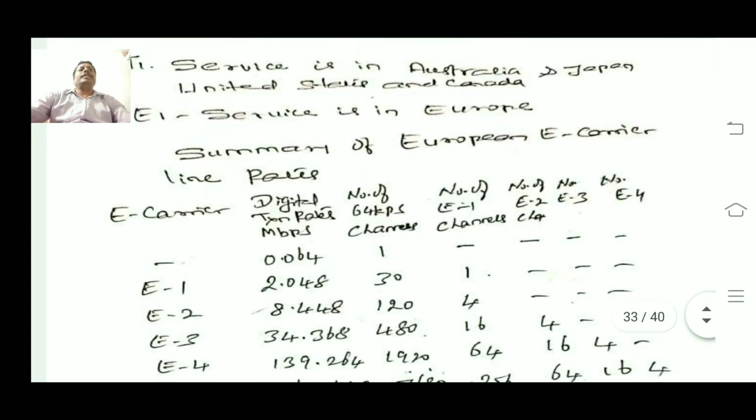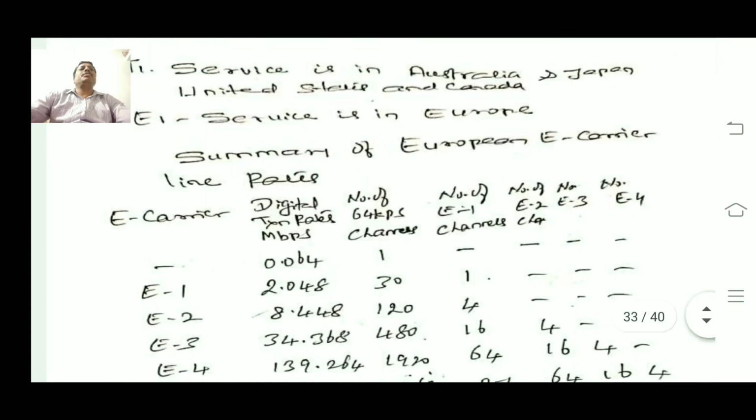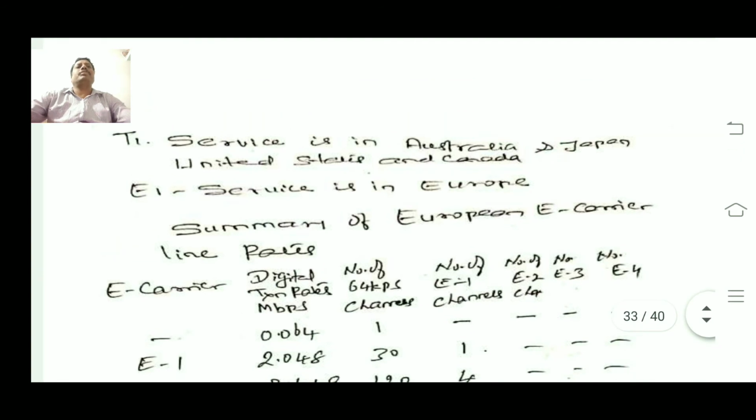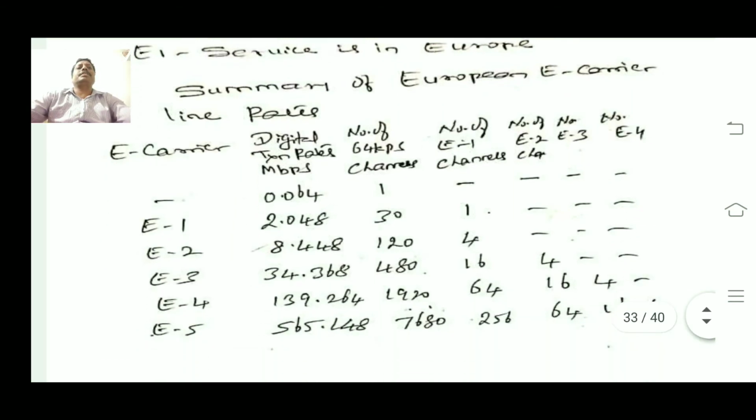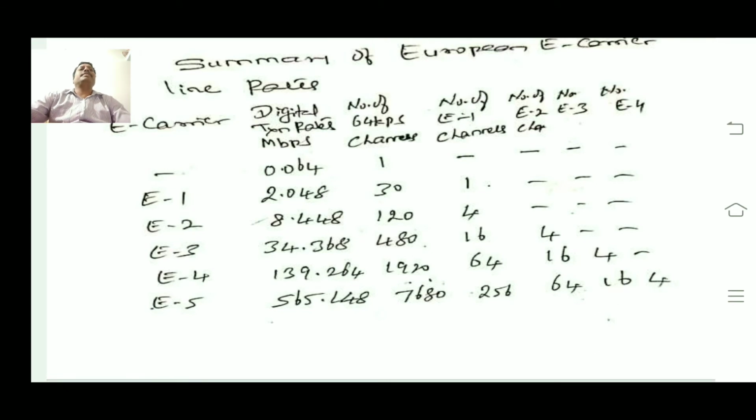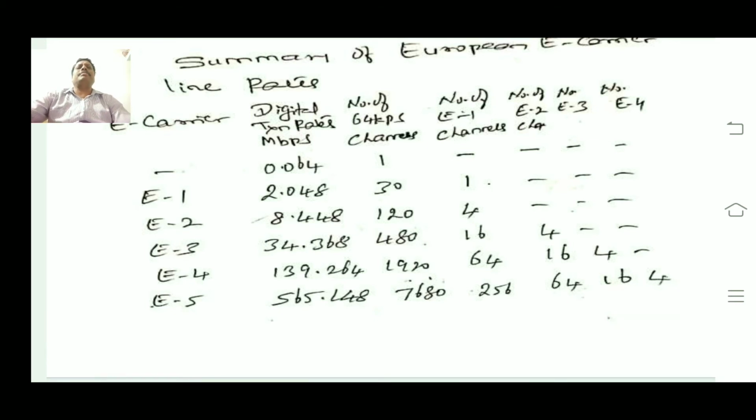This is E-carrier systems. European E-carrier lines are represented as E1 carrier systems. In European countries they follow these notations and conventions, and the number of channels is also different compared to the North American systems. The concept is the same, multiplexing. Similar concepts are used, but the number of channels is different.